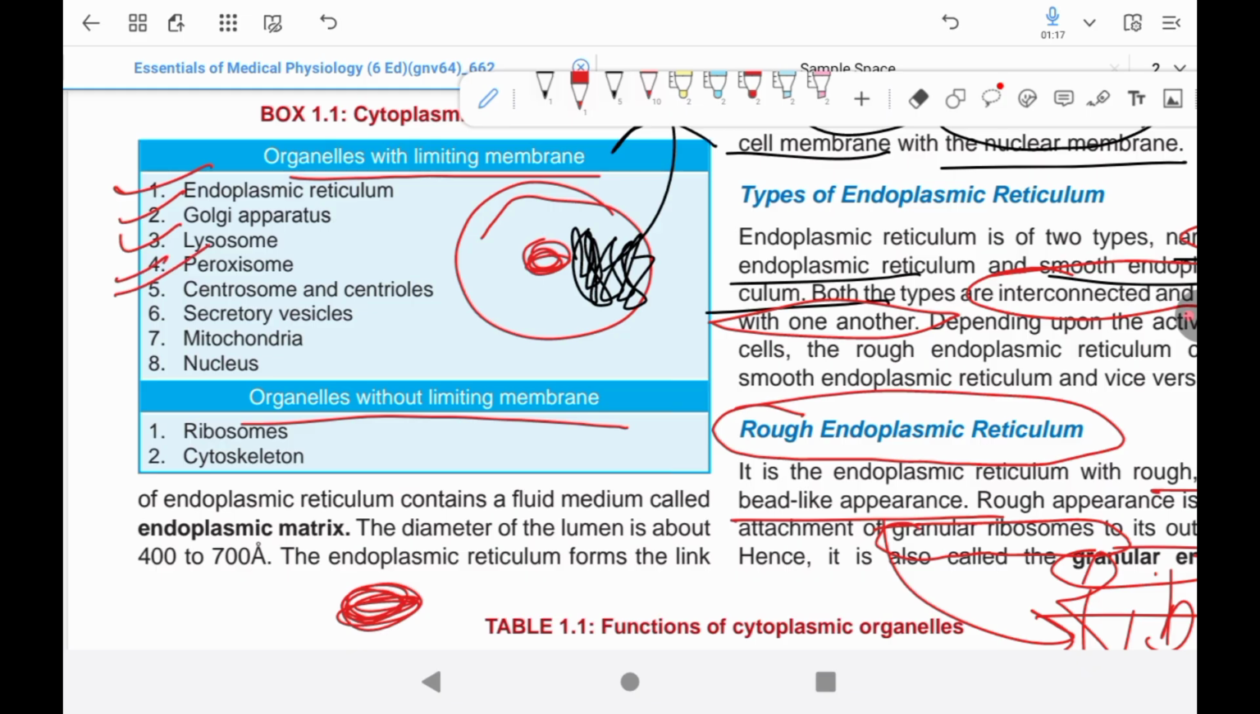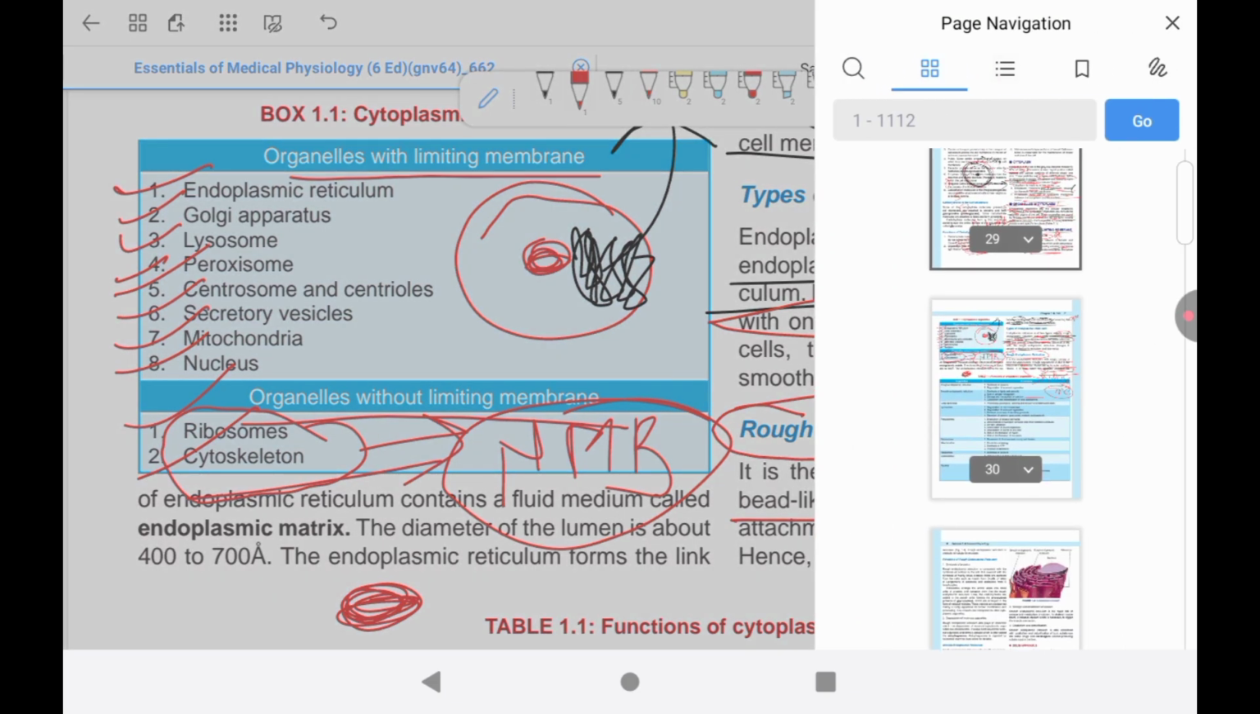So we have discussed that the endoplasmic reticulum is a network-like structure of tubes. Inside those tubes, there is a space called the lumen. Inside that lumen, there is a fluid, and that fluid is called the endoplasmic matrix. And the diameter of this lumen is 400 to 700 angstrom.